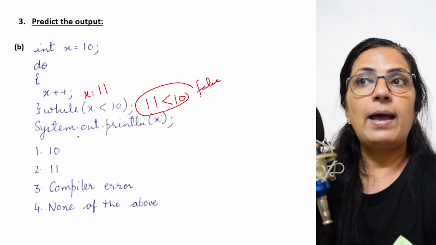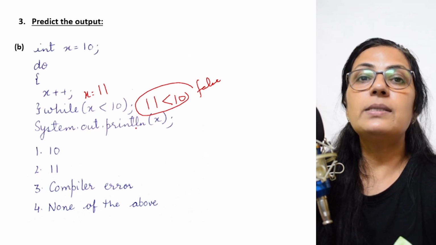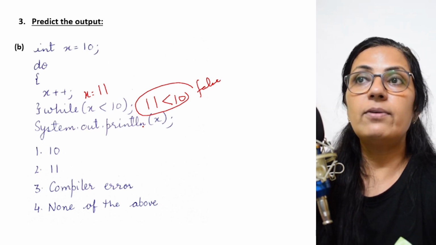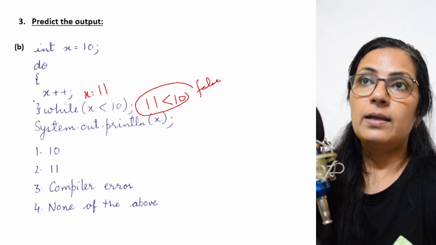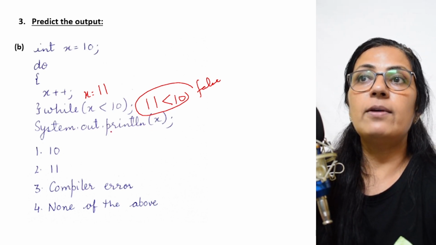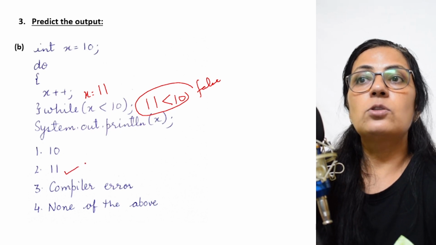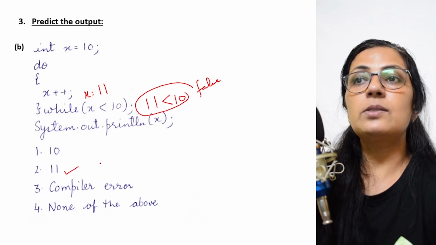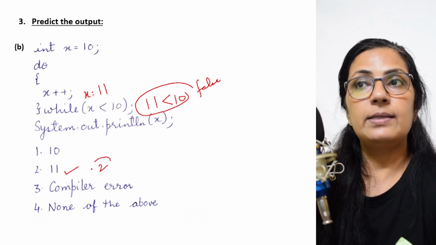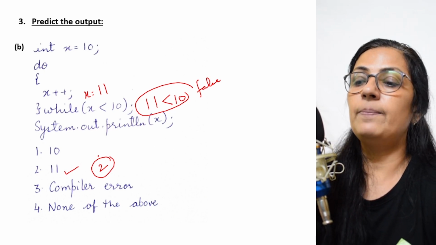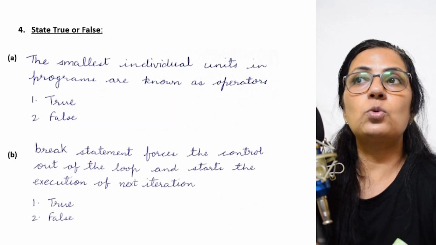So the value of x is printed outside the loop. Now what is the value of x after this loop body is executed? The value of x is 11. So the correct option is option 2. 11 is the correct answer. Right, children? The next question is true false.